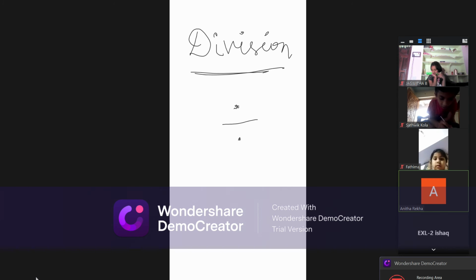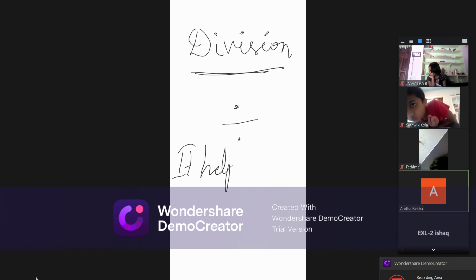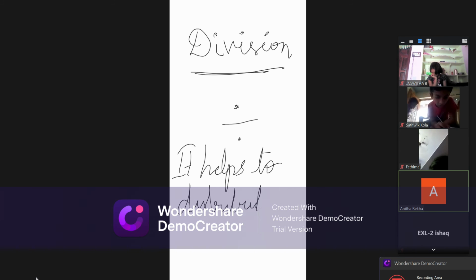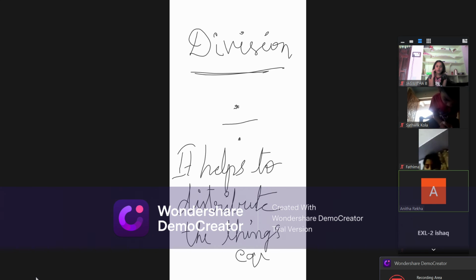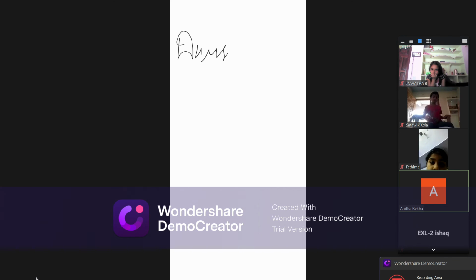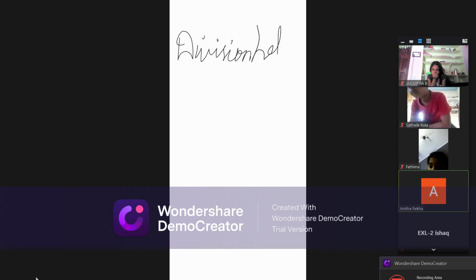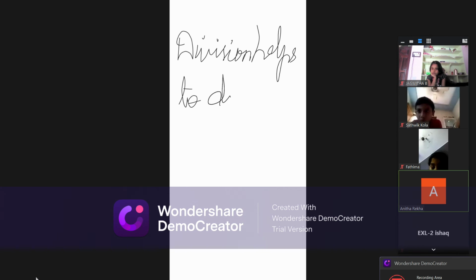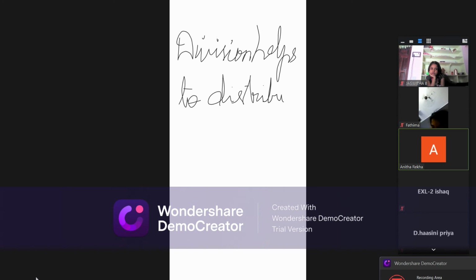Write down, children: division helps to distribute the things equally among the groups. Where should we write?